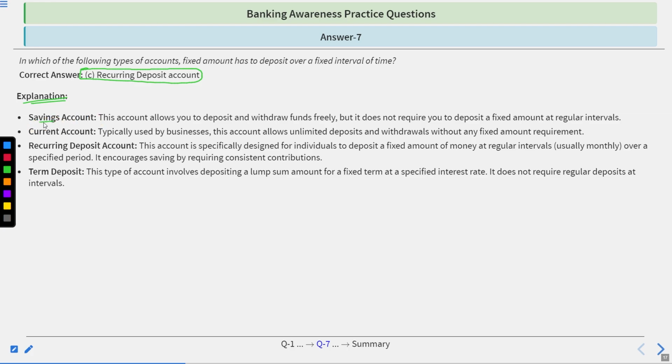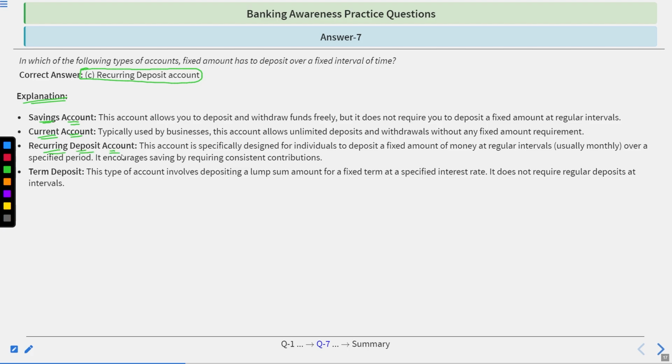Savings account. These accounts allow you to deposit and withdraw funds freely, but do not require you to deposit a fixed amount at regular intervals. Current account. Typically used by businesses, this account allows unlimited deposits and withdrawals without any fixed amount required. Recurring deposit account.